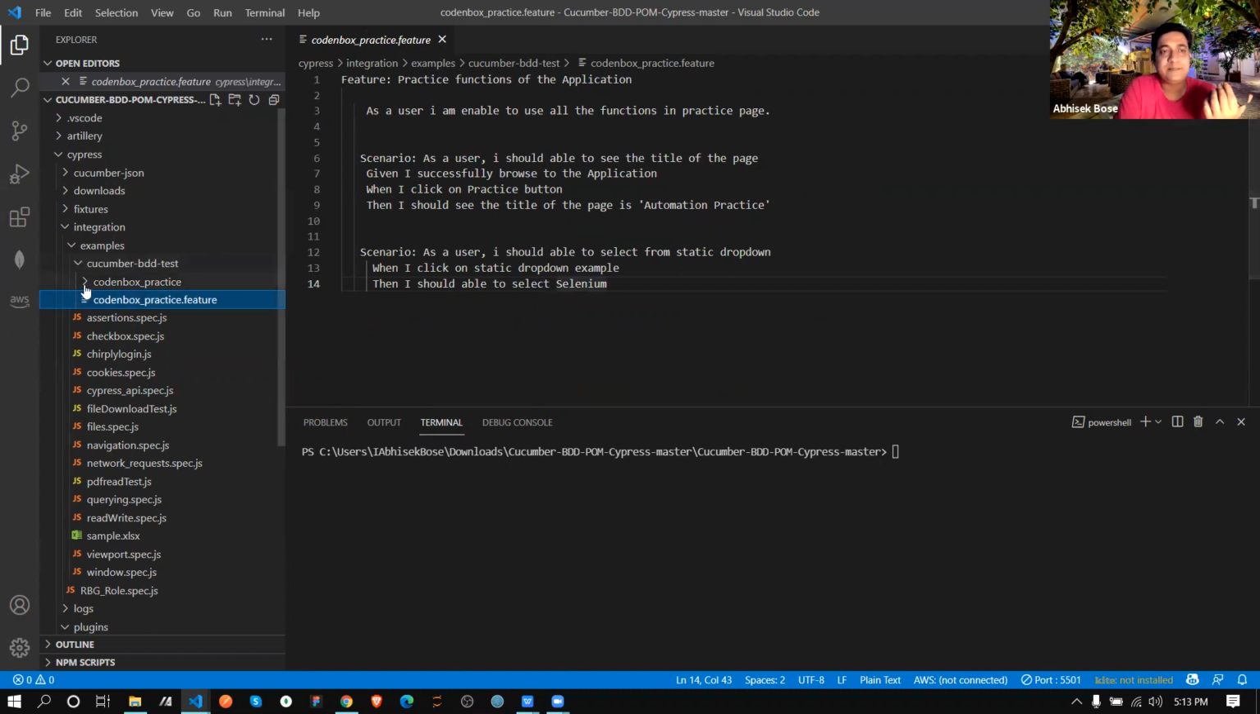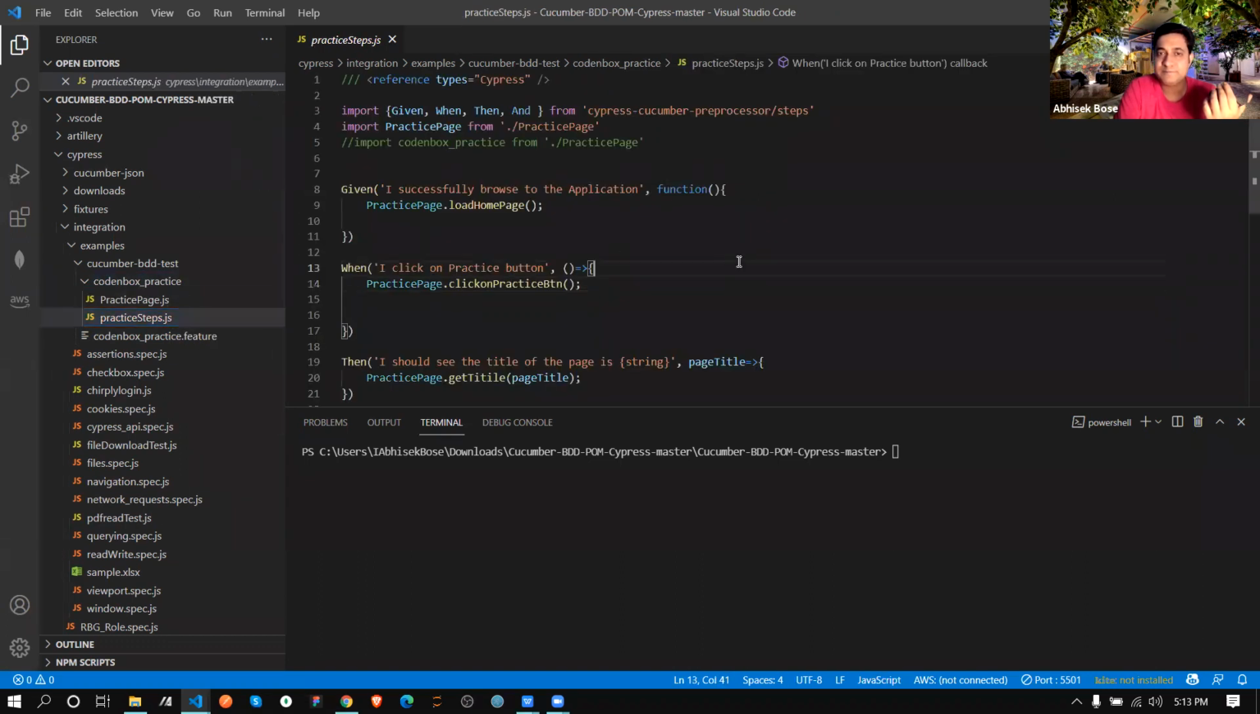Then in that same folder, the mother folder, we created this feature file. In this mother folder only, we will create another subfolder. And here we will write the steps. Now how? This one. See, you can see.